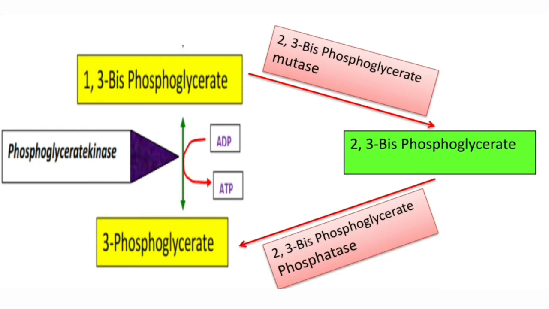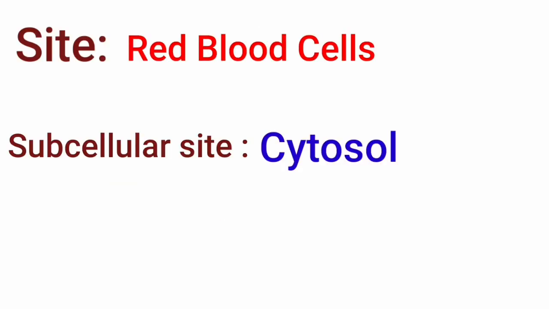This 2,3-bisphosphoglycerate, in the next reaction catalyzed by the enzyme phosphatase, is converted into 3-phosphoglycerate. Now this 3-phosphoglycerate is converted into 2-phosphoglycerate, which is converted again into phosphoenolpyruvate, then pyruvate, and finally lactate. This takes place in the red blood cells, and the subcellular site is the cytosol.